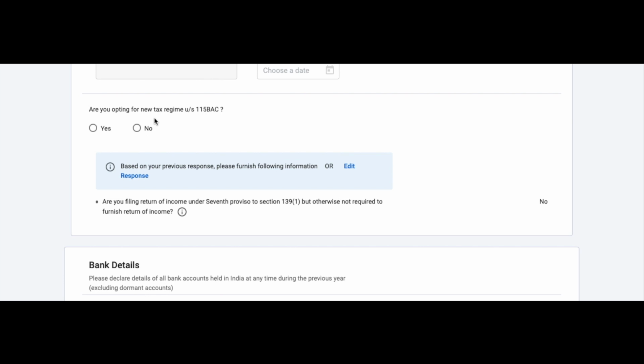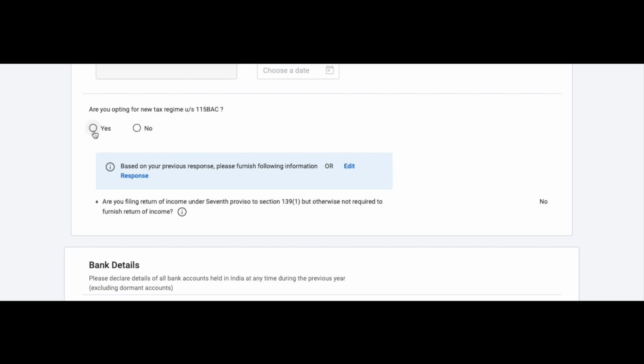On a generalized basis, if you are someone who has losses from house property, who has section 80C deductions, section 80D deductions, and who's also claiming some HRA, if you have all of this, then this new tax regime is not going to be beneficial for you. However, if you do not have any loss from house property and you do not have any of these allowances that you're claiming separately, then you can opt for the new tax regime.